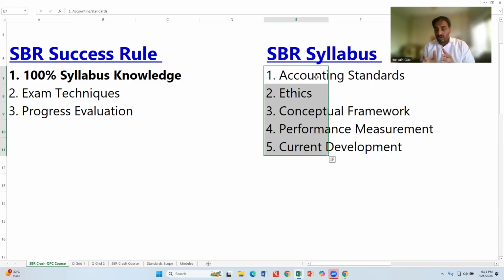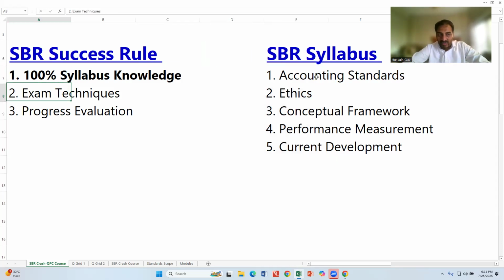And make sure you maintain a balanced approach. 60 to 65% of the examiner's questions examine the accounting standards, but the rest, 35%, cover ethics, conceptual framework, performance measurement, and current developments. So make sure you balance your studies, your practice, and your revision for all of SBR with this weightage. So number one, syllabus with a balanced approach.